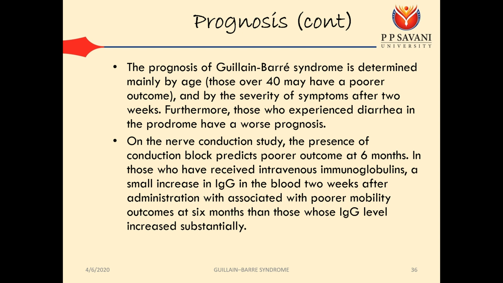On the nerve conduction study, the presence of conduction block predicts poorer outcome at 6 months. In those who have received intravenous immunoglobulin, a small increase in IgG in the blood 2 weeks after administration is associated with poorer mobility outcomes at 6 months than in those whose IgG level increases substantially. So, in short, for better outcomes, IVIG and plasmapheresis should be started as soon as possible, but with precaution, as we know hepatitis is one of the side effects of the treatment.